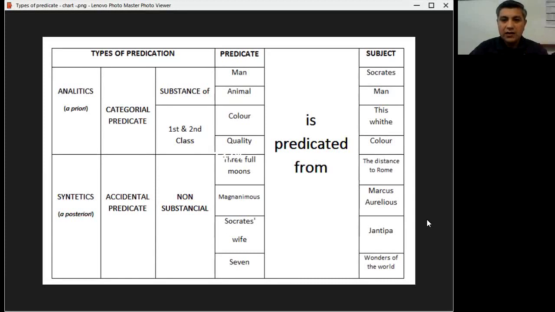So when we say Socrates is a man, we are getting a predicate of the second class. Animal is predicated from man, or the other way around, man is an animal. Color is predicated from this white. Okay, this white, the color white.